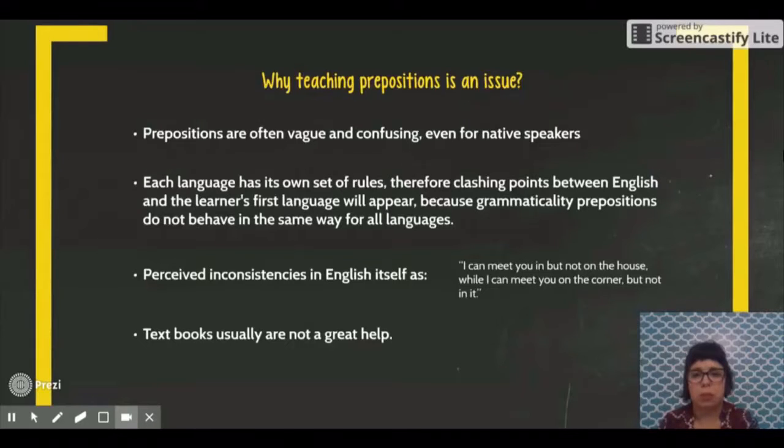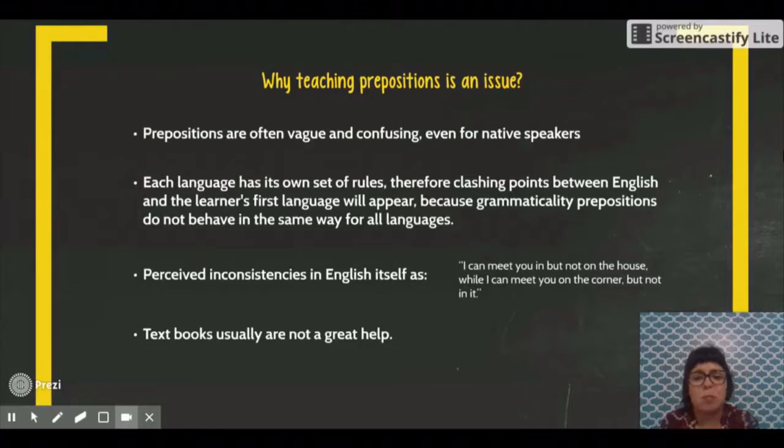First, why is teaching prepositions an issue? Well, prepositions are often vague and confusing even for native speakers. Besides, each language has its own set of rules. Therefore, clashing points between English and the learner's first language will appear, because grammatically, prepositions do not behave in the same way for all languages. We also have perceived inconsistency in English itself, as in "I can meet you in but not on the house," while "I can meet you on the corner but not in the corner."